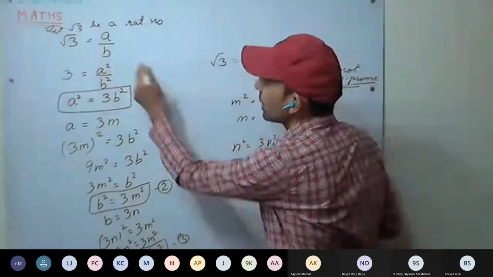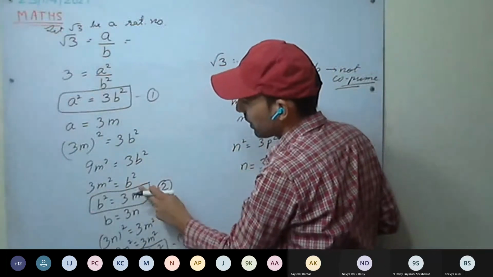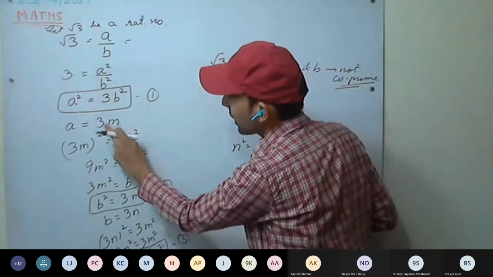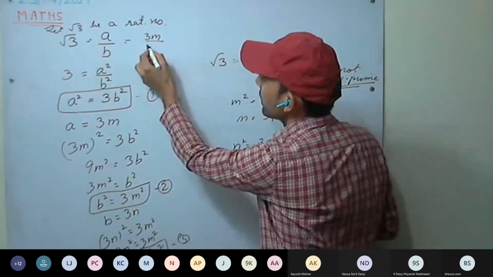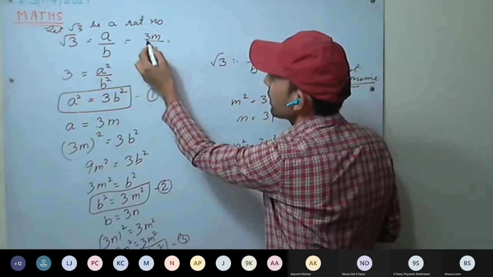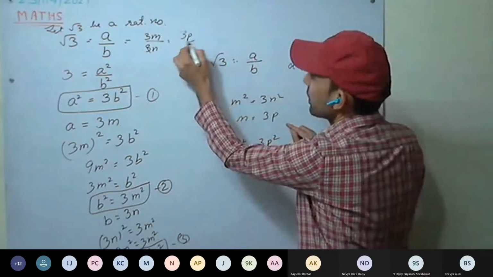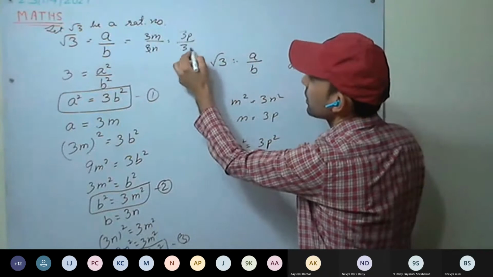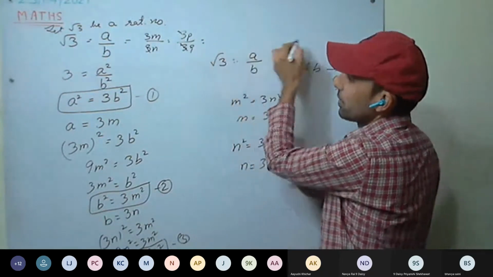You can see as well, a can be put as 3m and b as 3n. Again 3 cancelled, m is 3p and n is 3q, again p and q. So 3 will always be there.